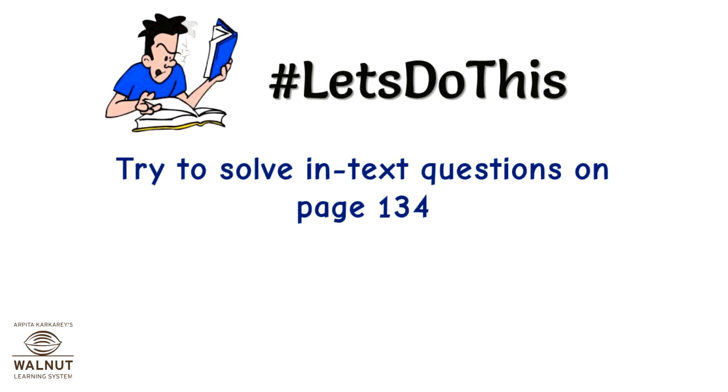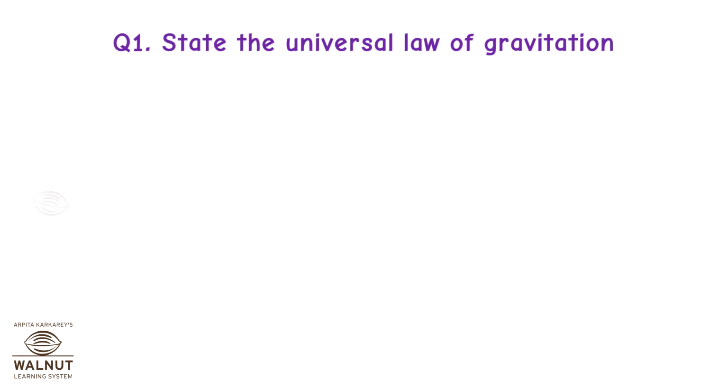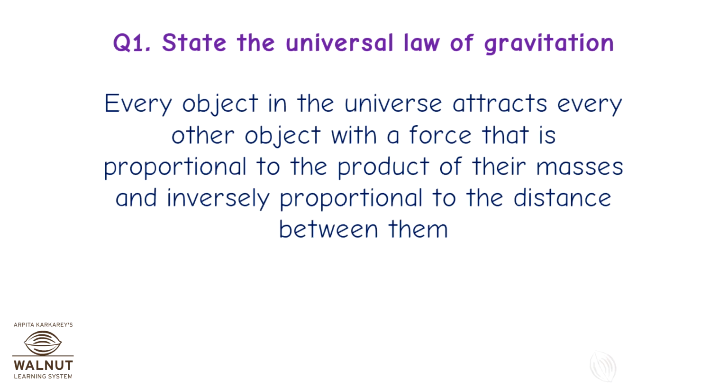Let's do this. Try to solve in-text questions on page 134. Question 1. State the universal law of gravitation. Every object in the universe attracts every other object with a force that is proportional to the product of their masses and inversely proportional to the distance between them.